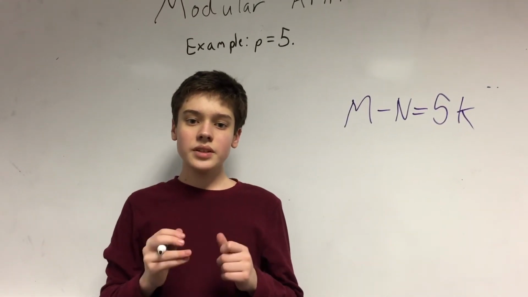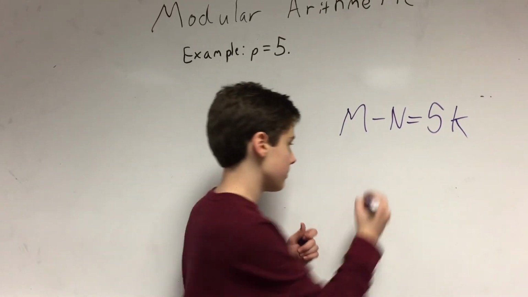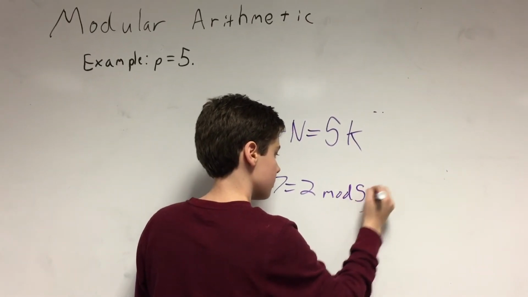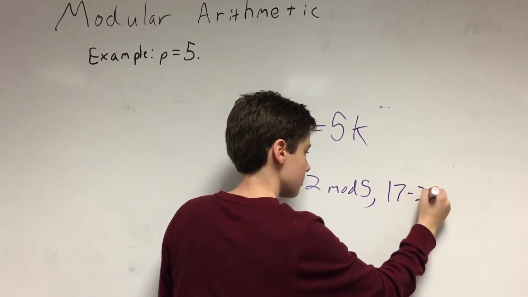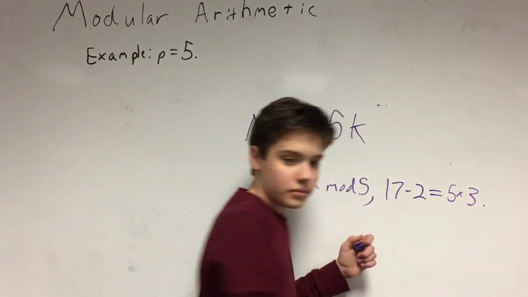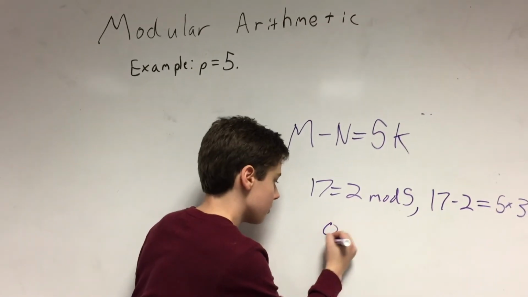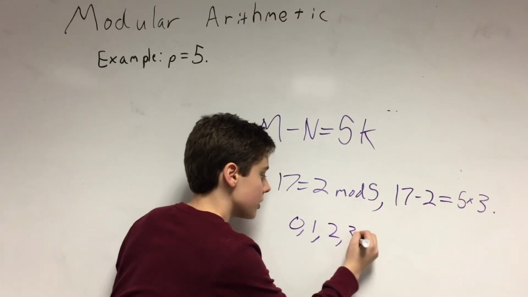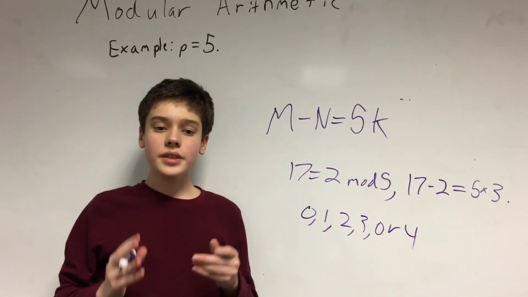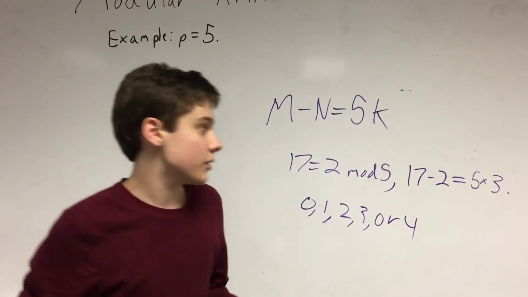For example, 17 equals 2 mod 5 because 17 minus 2 equals 5 times 3. Now that we know that, notice that every integer is equal to 0, 1, 2, 3, or 4 mod 5. It turns out that this collection of 5 objects is known as a group. In fact, it's something called a finite field.